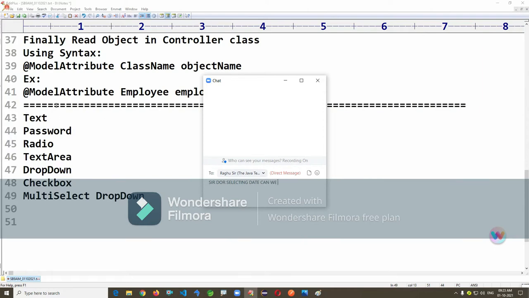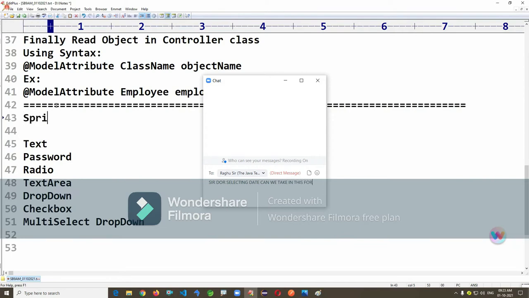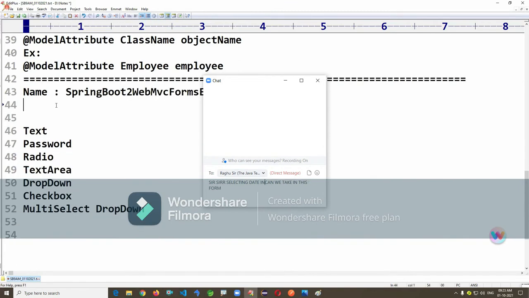This time I'm taking Spring Boot Forms, example 2. These are the combinations I'm going to take here, so please concentrate. Next I'm going to increase to the next level. One by one, we'll see.